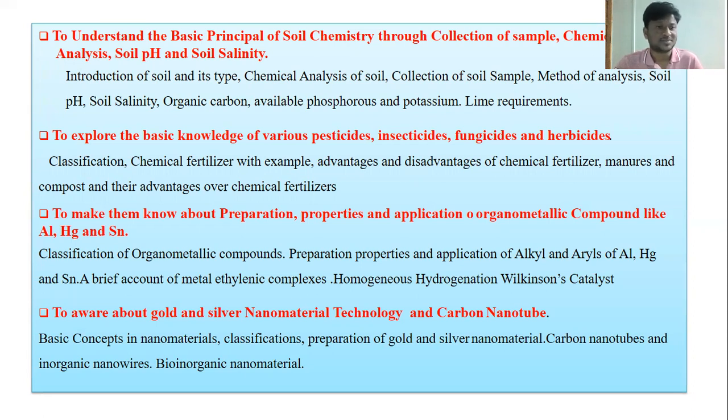Some specific organometallic compounds like aluminum, mercury, and tin are covered in detail, and various important chemical reactions use catalysts like the Wilkinson catalyst, and the mechanism of these Wilkinson reactions is also covered.